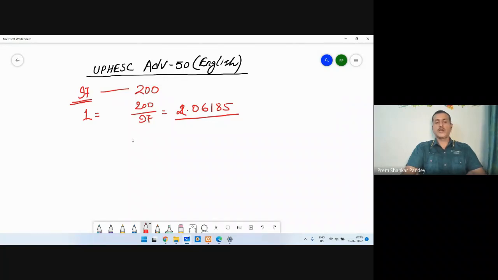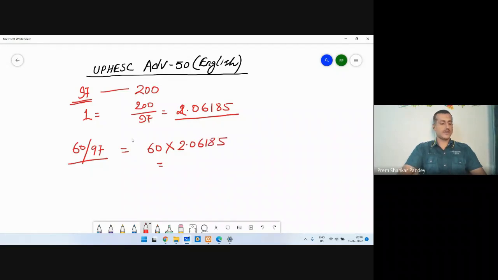First of all, you need to calculate your score. If you have a score of 60 questions out of 97, then your score will be 60 multiplied by 2.06185, that would be almost 123.7. So this will be your total. Accordingly, you can calculate your marks. First of all, you have to calculate your written marks. If you have got 60 questions correct out of 97, your score will be 123.71.